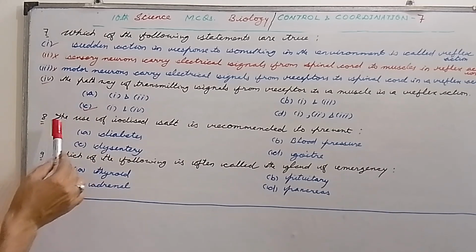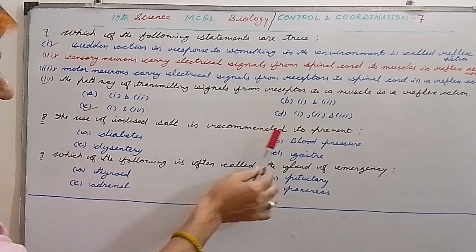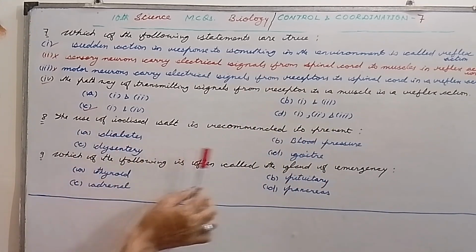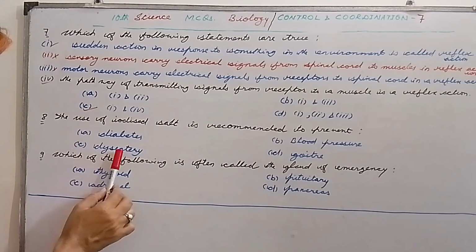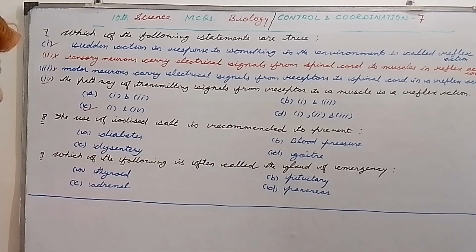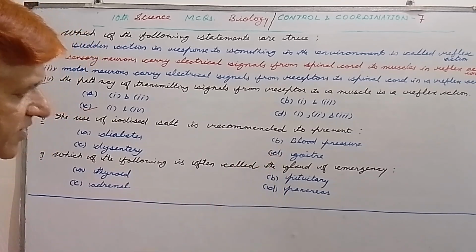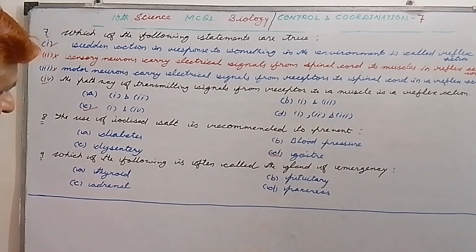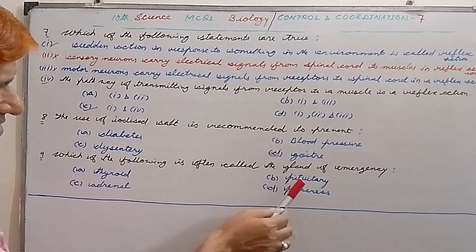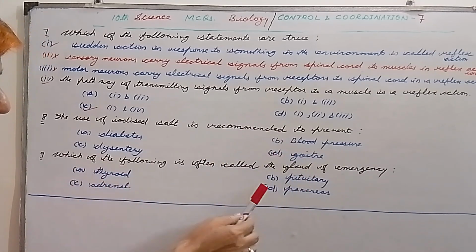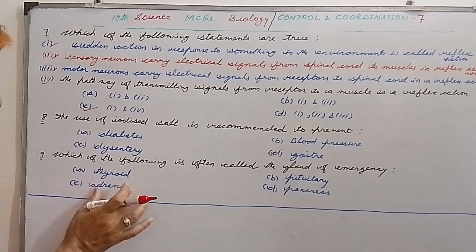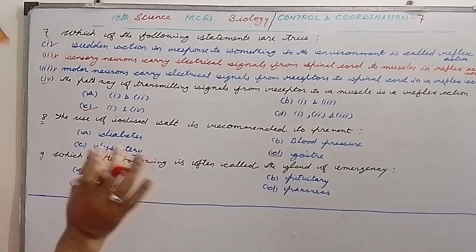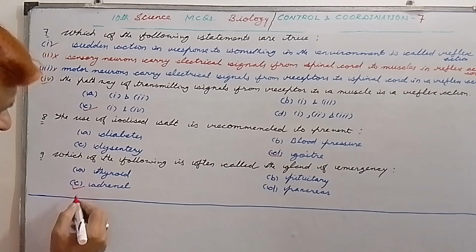Question number 8. The use of iodized salt is recommended to prevent. First option is diabetes, second is blood pressure, C is dysentery, D is goiter. So always remember, my dear students, that iodized salt is recommended to prevent goiter. So D is the correct option. Question number 9. Which of the following is often called gland of emergency? First option is thyroid, B is pituitary, C is adrenal, and D is pancreas. So my dear students, always remember that adrenal gland is always called the gland of emergency. So C is the correct option.